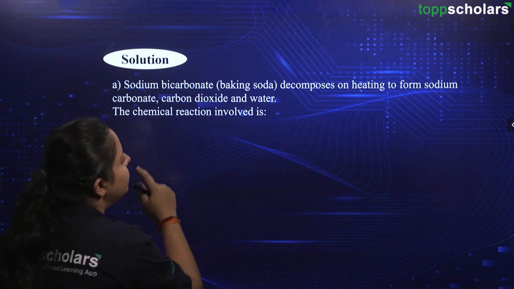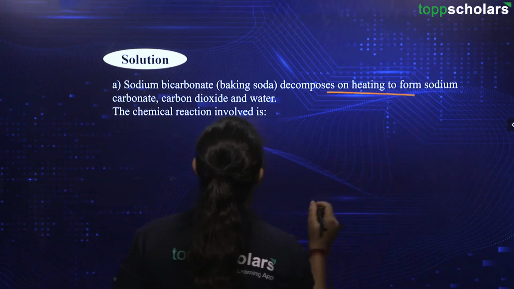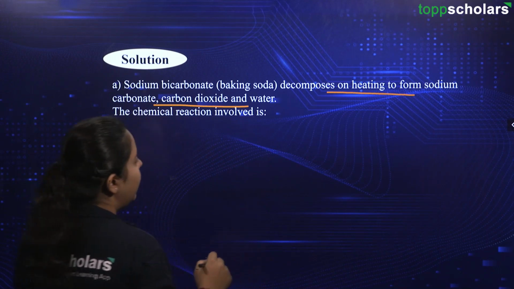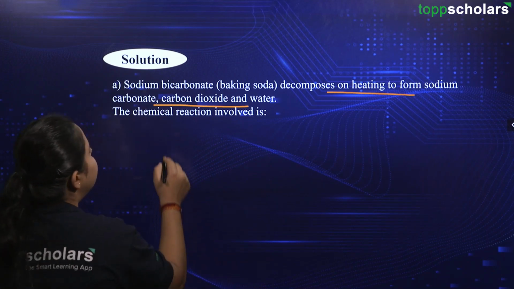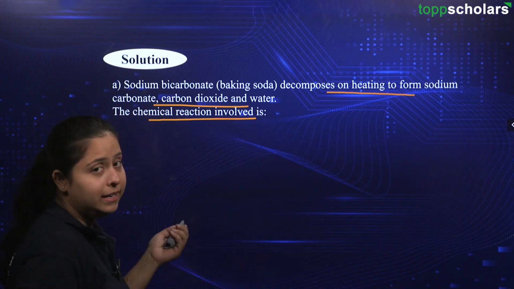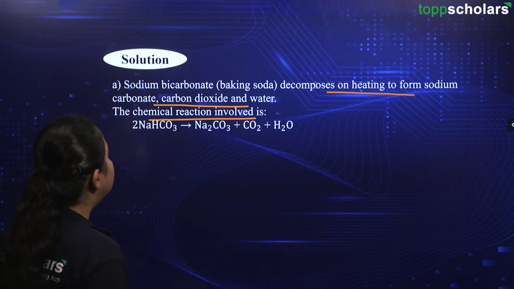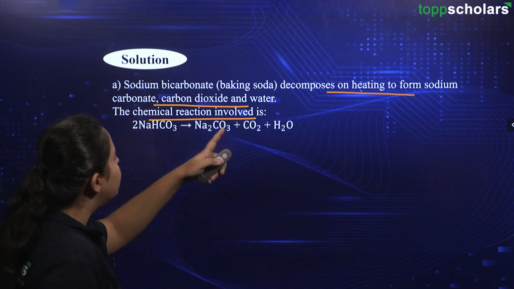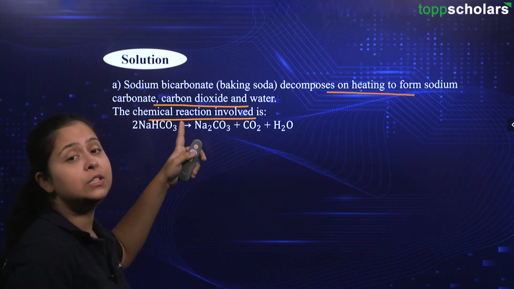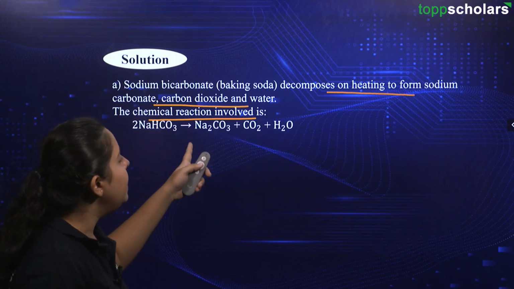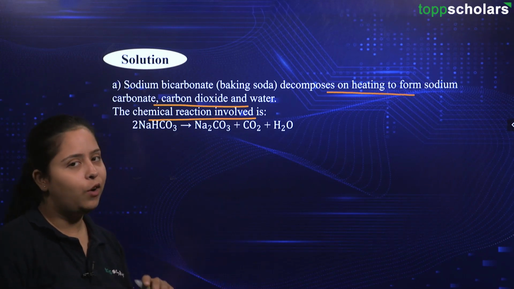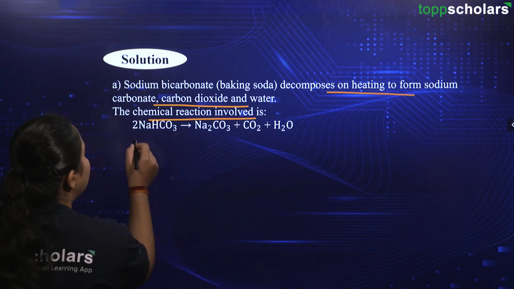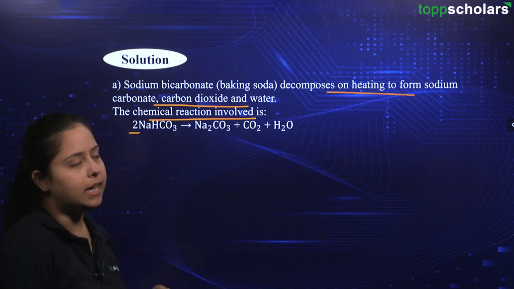This will decompose on heating to form sodium carbonate, carbon dioxide and water. Let us have a look at the chemical reaction now. This is the sodium bicarbonate as we talked, and what is it decomposing into? Na2CO3, that is sodium carbonate. And along with it, we have carbon dioxide and water production. We will also be having the balancing, so it is done.